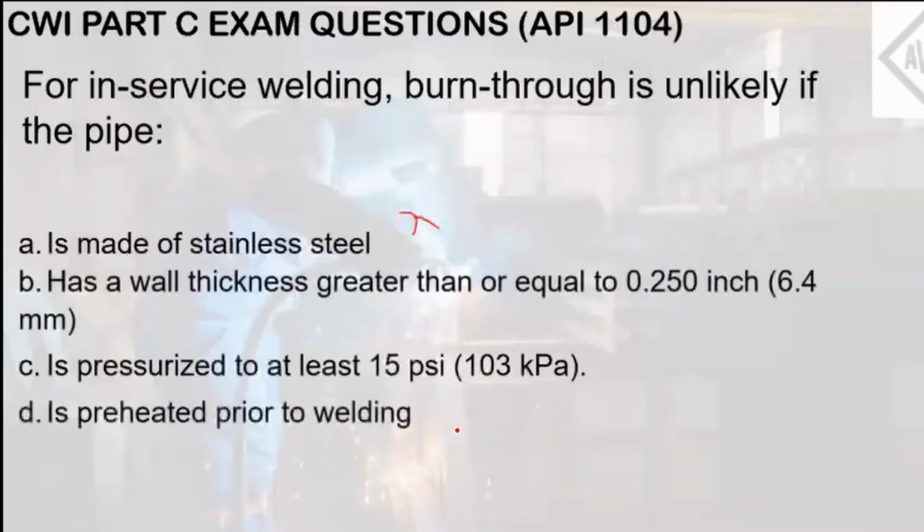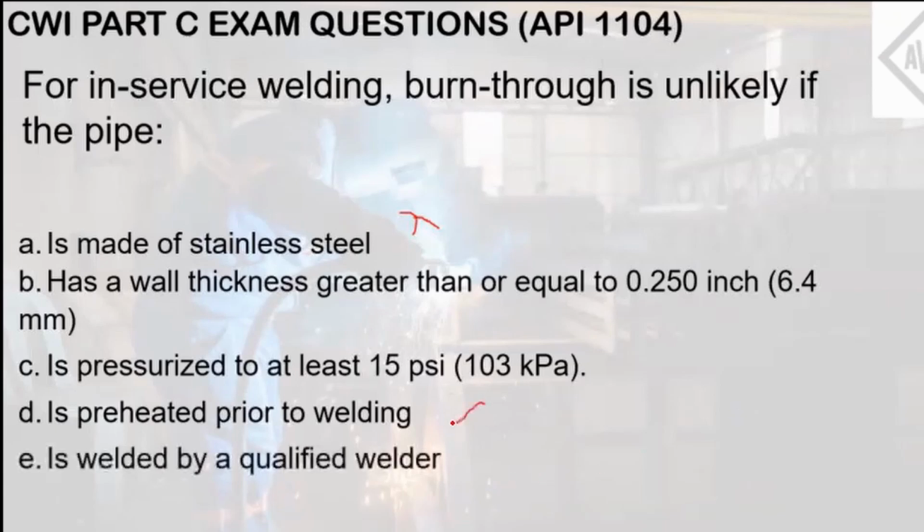Letter D, preheating prior to welding: preheating actually softens the pipe material or reduces its hardness, so in some ways it can promote burn-through if preheating is not done properly. Letter E, welded by a qualified welder: welding these pipes must be done by a qualified welder who has passed the appropriate welder qualification tests, but it doesn't mean that burn-through will not happen in this situation. So that leaves us to the answer here.